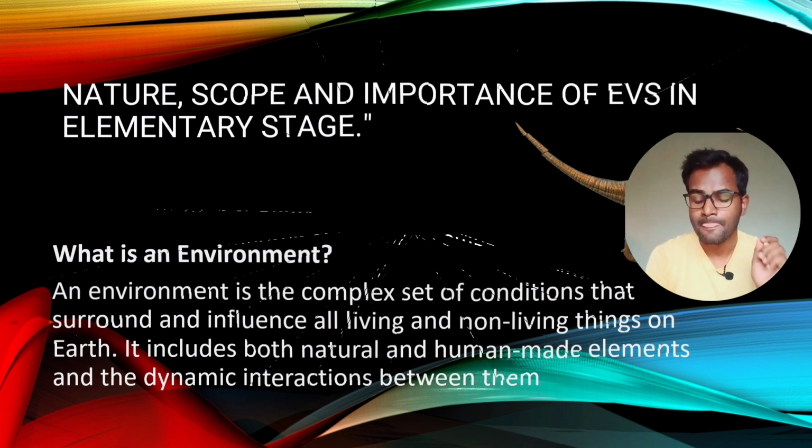Let's see. An environment is a complex set of conditions that surrounds and influences all living and non-living things, both natural and human-made elements, and the dynamic interactions between them. Environment technically means the surrounding, the immediate surrounding in which we are living. Environment means the interaction between the living and non-living things, the biotic and the abiotic things.